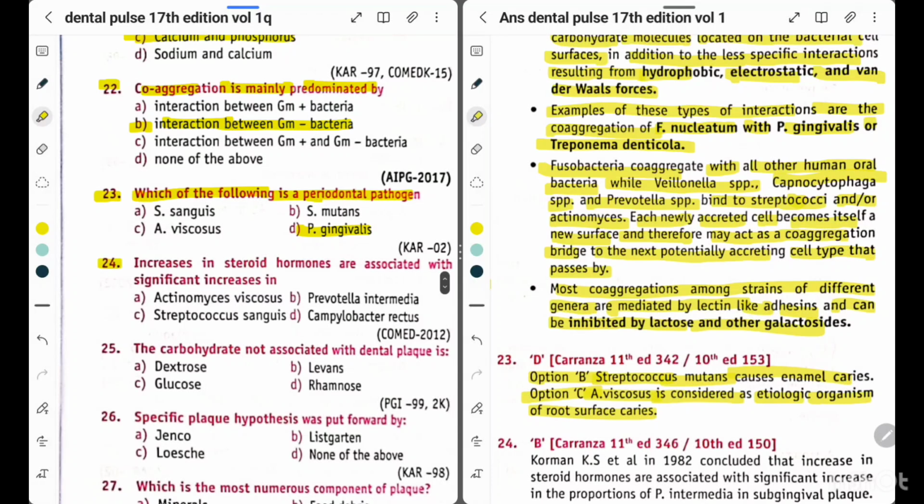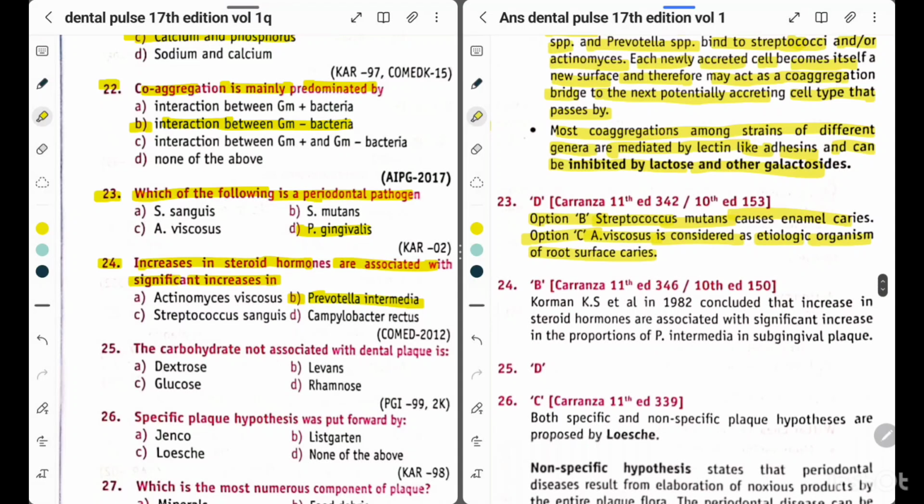Question 24. Increase in steroid hormones is associated with significant increase in option A, Actinomyces viscosus, option B, Prevotella intermedia, option C, Streptococcus sanguis, option D, Campylobacter rectus. So the answer is option B, Prevotella intermedia. Kornman K.S. et al. in 1982 concluded that increase in the steroid hormones is associated with significant increase in the proportions of P. intermedia in subgingival plaque.